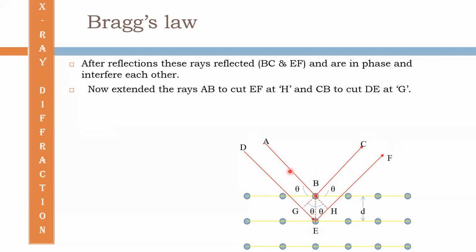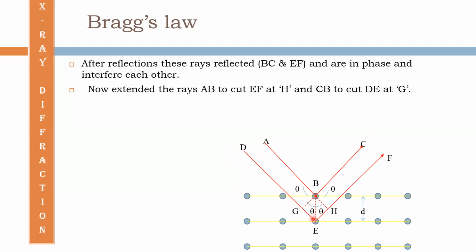Here the beam reaches here and is reflected from this point as BC, but the ray DE is reflecting from another plane.